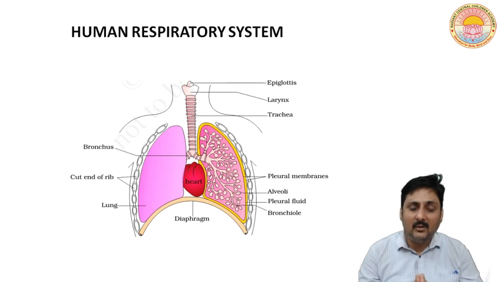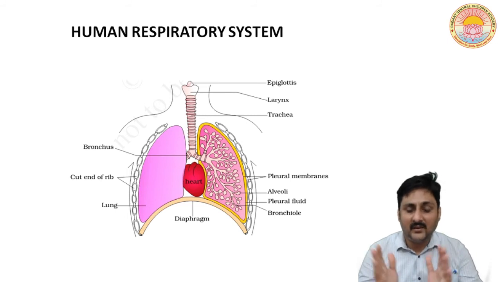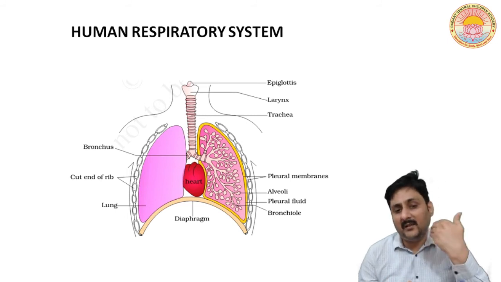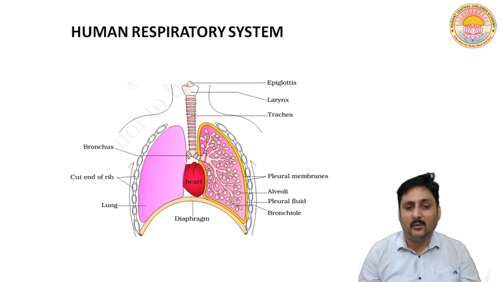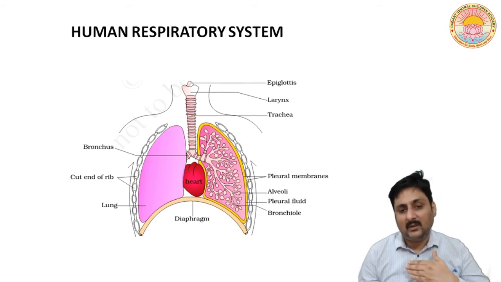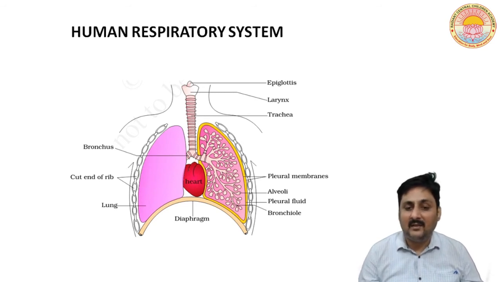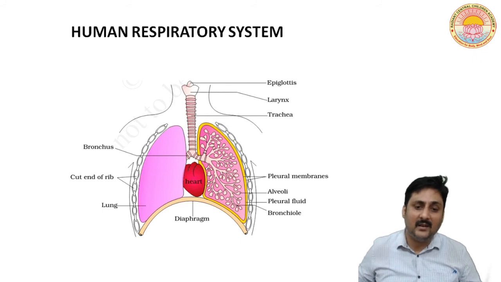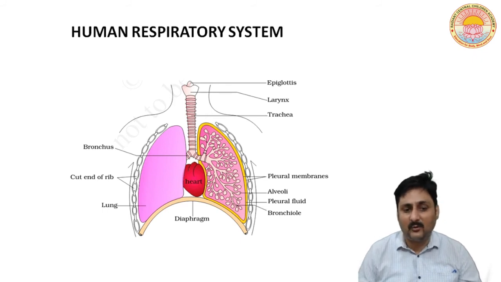It is the alveoli where the exchange of gases takes place. In case of lungs, it is dorsally protected by the vertebral column, and then posteriorly we have a diaphragm, as you can see. Laterally there is the sternum, which you can observe.